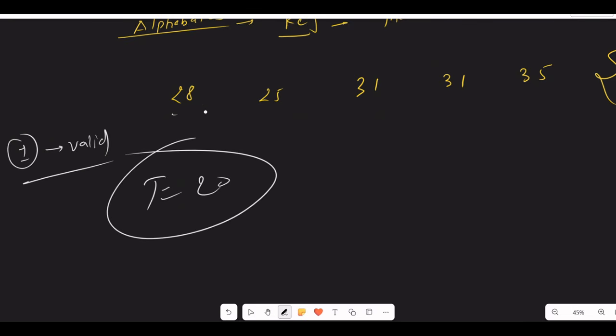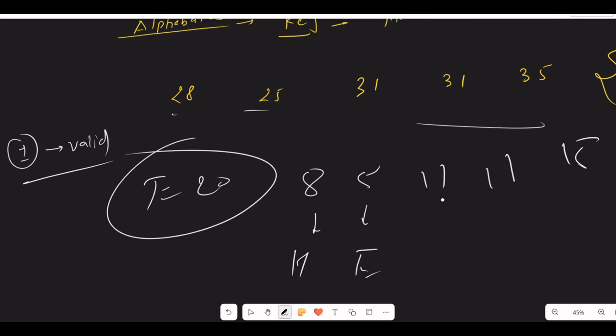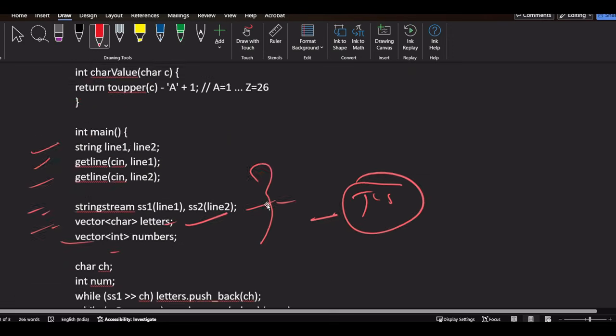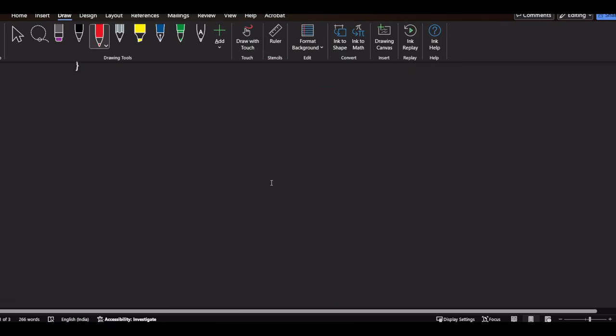We subtract 20 from each number, so it will become 8, 5, then 11, 11, and 15. So 8 is H, 5 is E, 11 is K, K, and O. So HEKKO will be our output, which we will print at last.